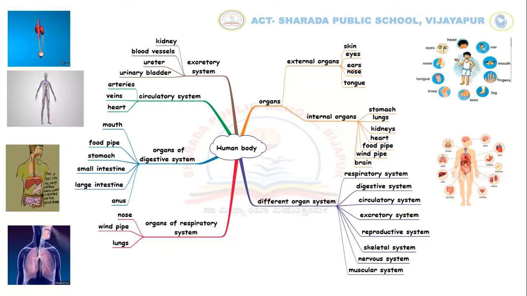The kidneys, ureters and urinary bladder form the excretory system. The cleaning of the blood is done by the kidneys. They work as filter and remove waste from the blood in the form of urine.